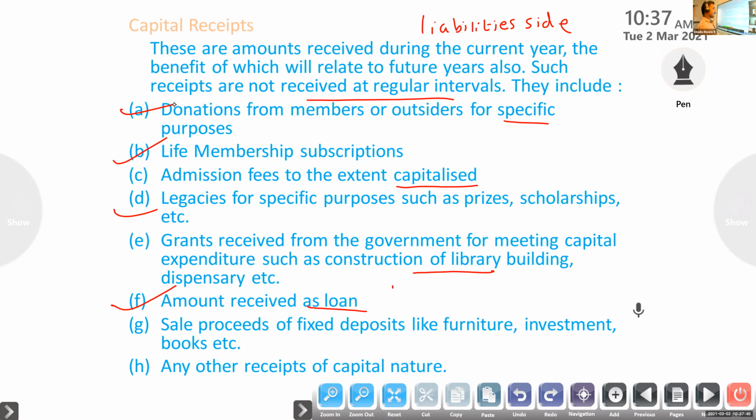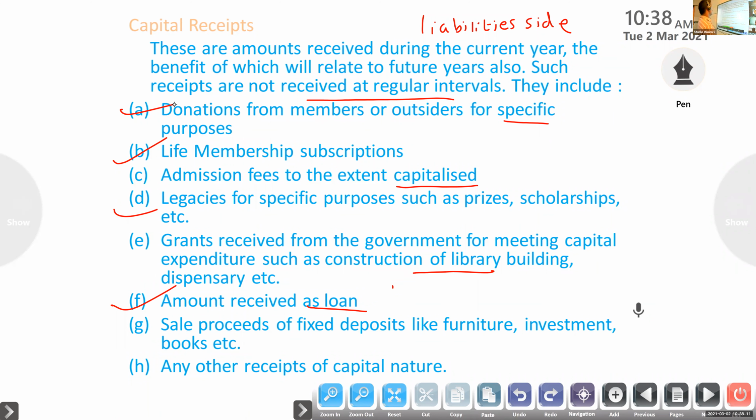Capital receipts: these amounts are not received at regular intervals. Donation for a specific purpose, life membership subscription, legacy, amount received as a loan. Now, after completing special fund, consumables and subscription, we will start this one. So daily you have to go through these items.